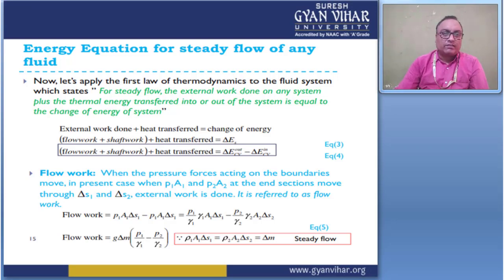This is P1 by gamma 1 times A1 delta S1 minus P2 by gamma 2 times A2 delta S2, and the flow work is equal to g delta M times (P1 by gamma 1 minus P2 by gamma 2). For this, rho 1 A1 delta S1 equals rho 2 A2 delta S2 equals delta M. This gives the steady flow, right?